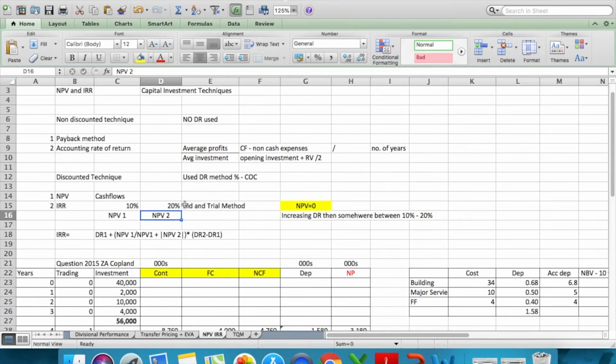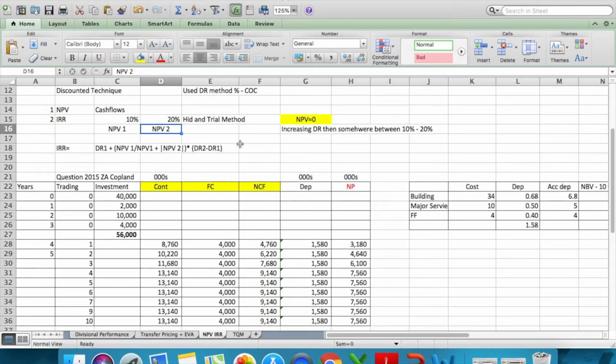So this is basically a quick recap on the overall NPV, IRR, payback method and accounting rate of return, which are also known as the capital investment techniques or capital appraisal techniques, right? Alright, so the question that we're going to do today is a question of 2015 Zone A, which is a Copeland question. So I would request you all to please take out your question